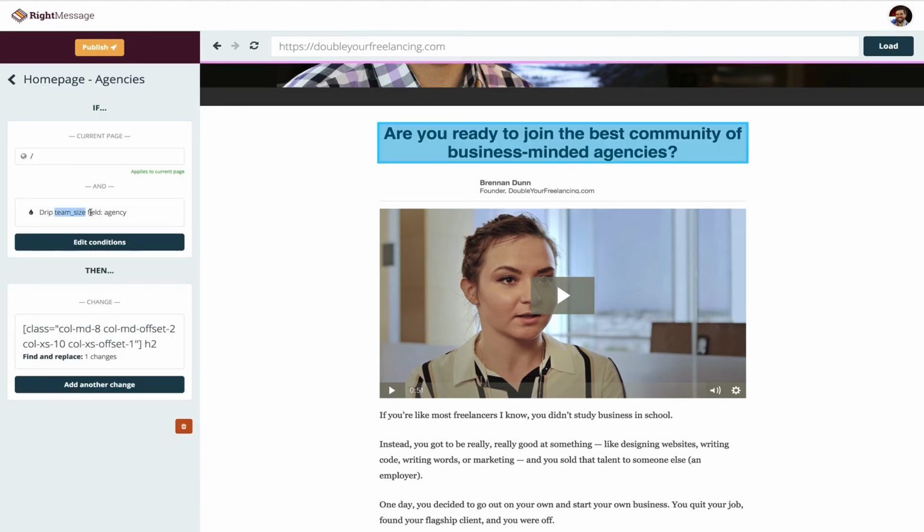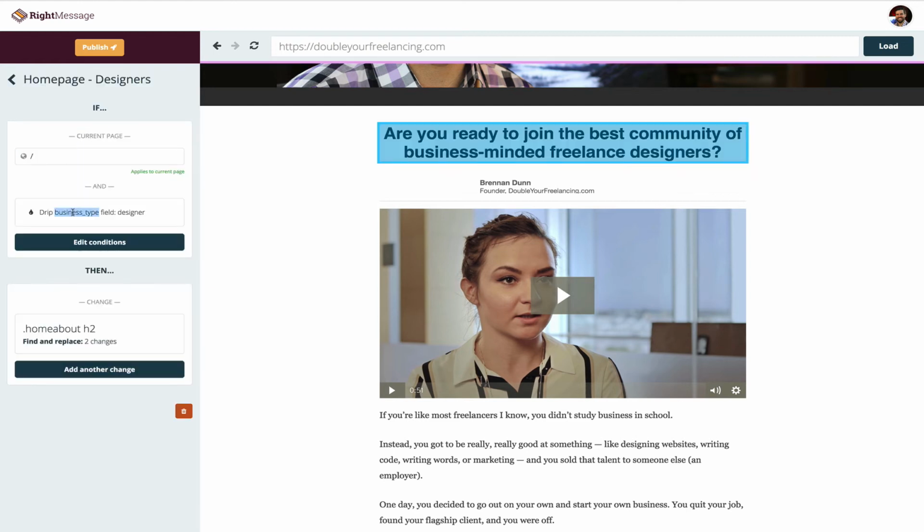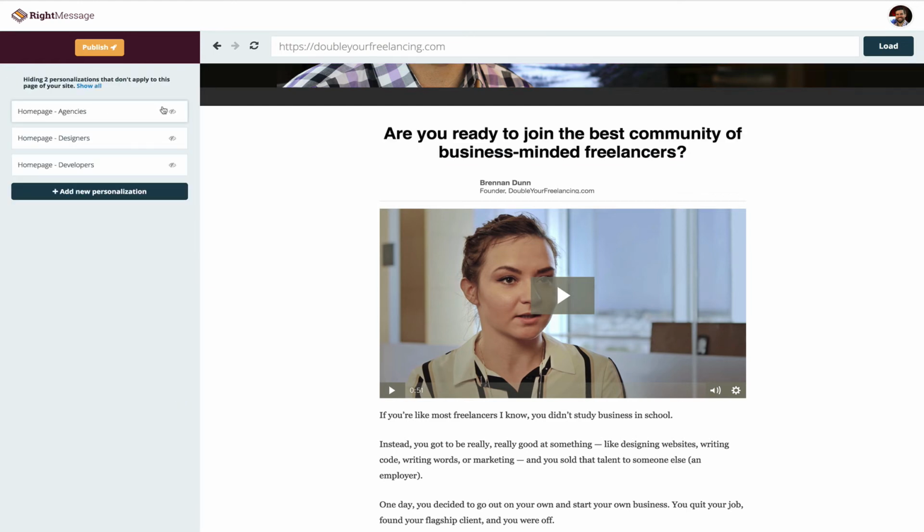So I have the team size custom field condition, and I also have the business type custom field condition. So if the top one triggers, it's going to first run this personalization, which will change this headline to best business-minded agencies. But then if this one gets triggered, it's now going to change to business-minded design agencies. And again, if they are a freelancer and a designer, they'll see business-minded freelance designers.